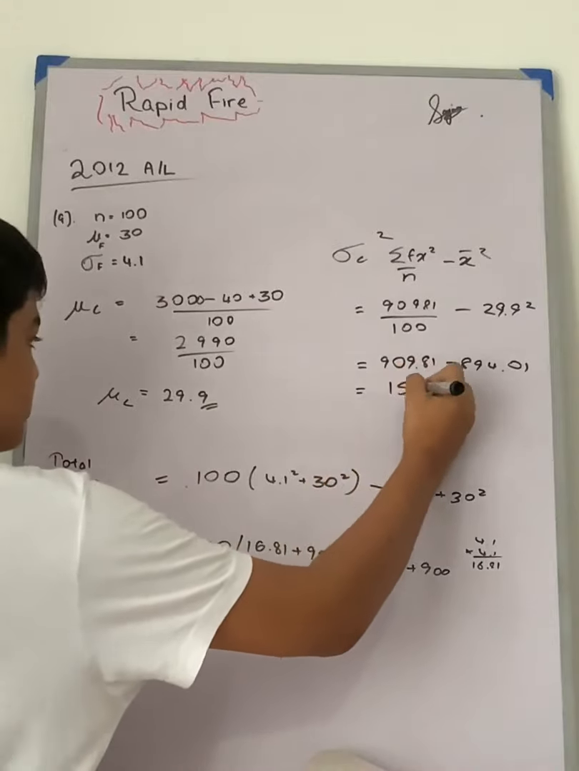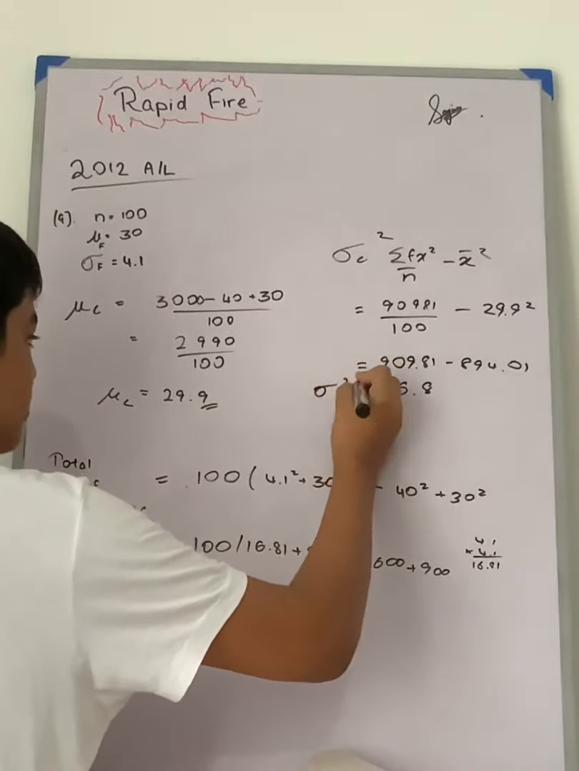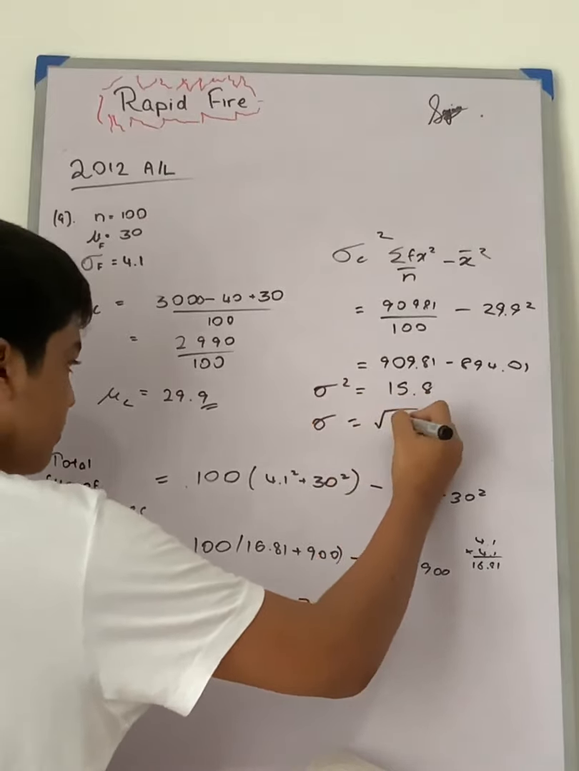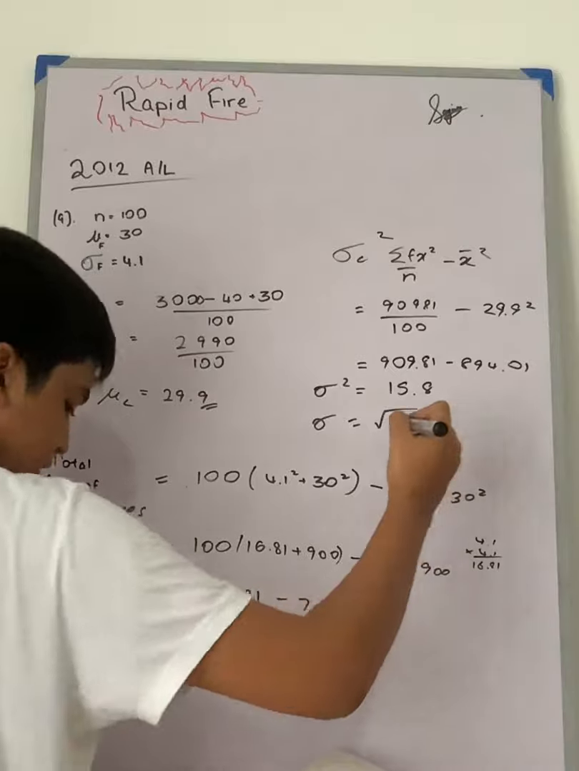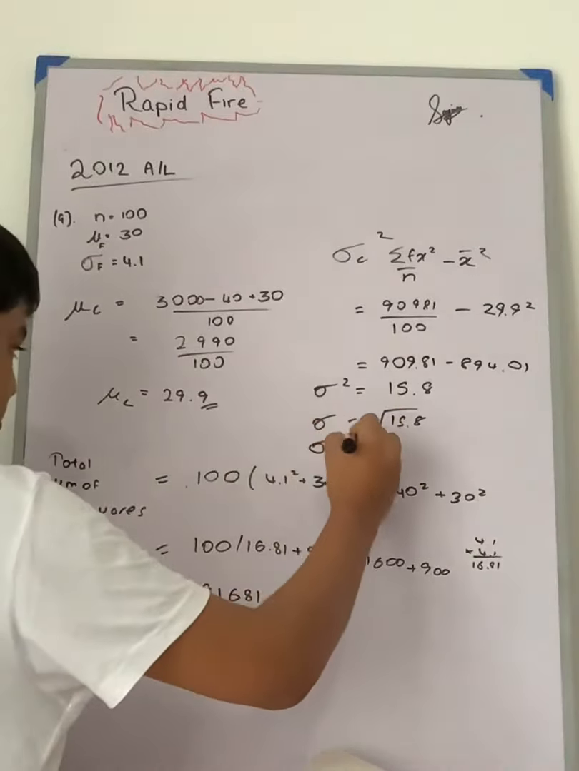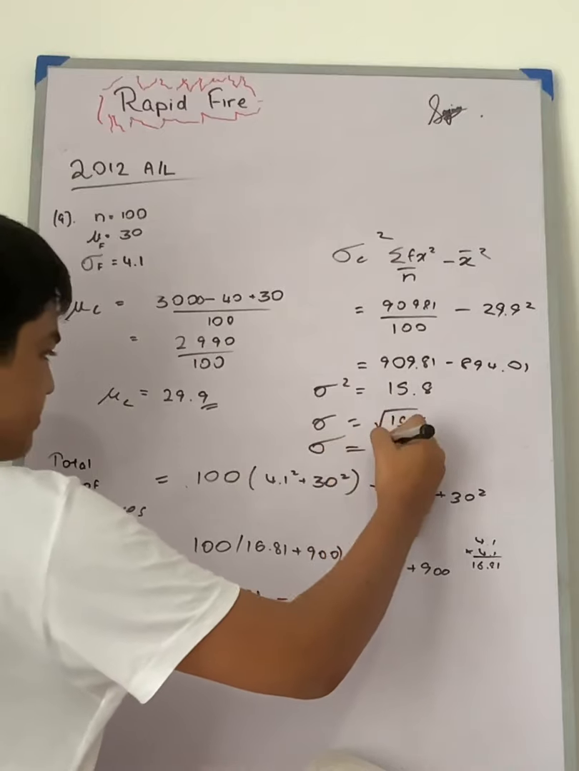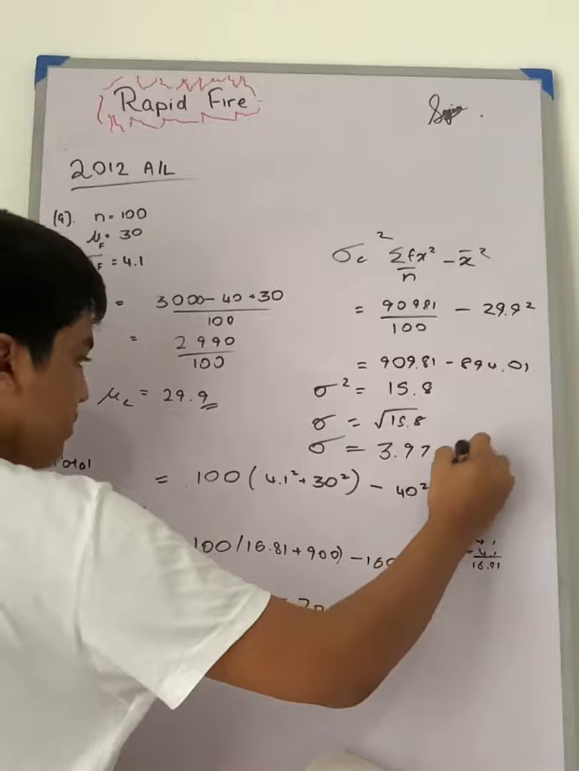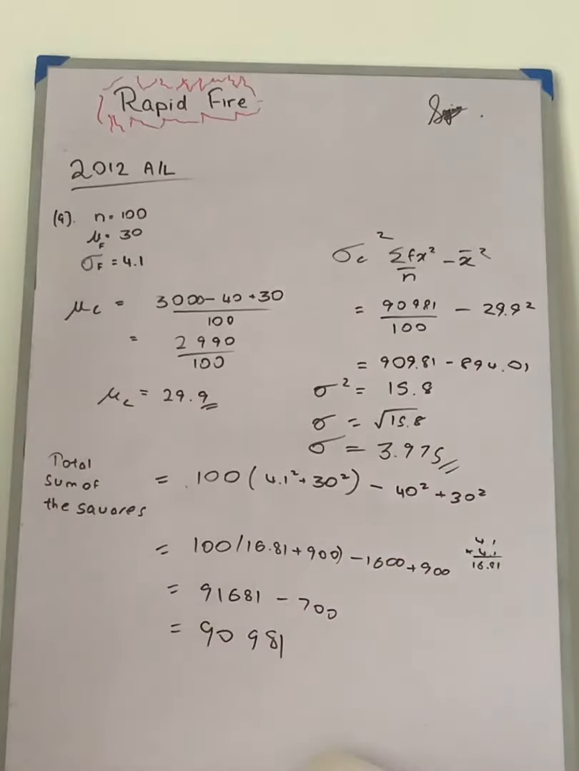So this is the variance, and sigma is root 15.8, which is about 3.9. So when you simplify this using log, you get 3.975. So that's it for this question. So let's move on to the next question.